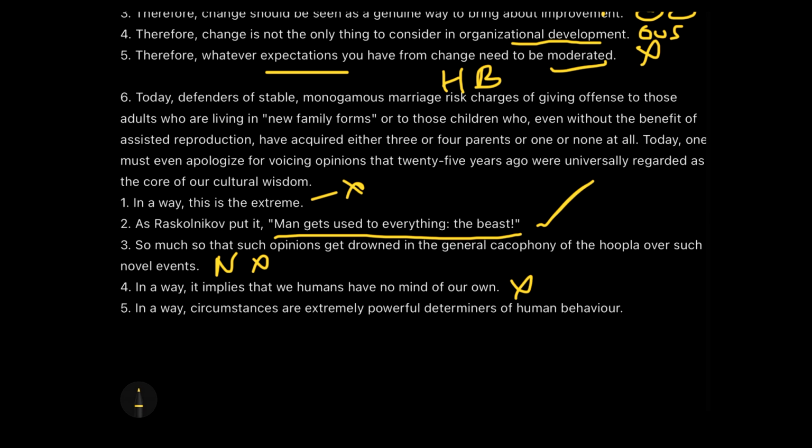If I compare the second option with the fifth one, you would realize that yes, we are talking about man being used to different kinds of norms, some having multiple parents, some having none, some having a large family, some not having any kids at all. So this kind of thing is what man gets used to. Summing up your paragraph with a quotation is a perfect way of concluding the paragraph, and therefore we will go with the second option as the correct concluding sentence for our paragraph.